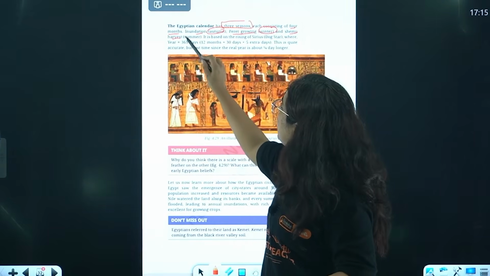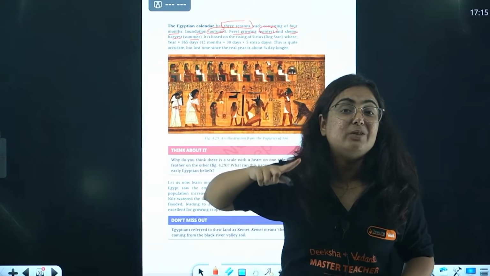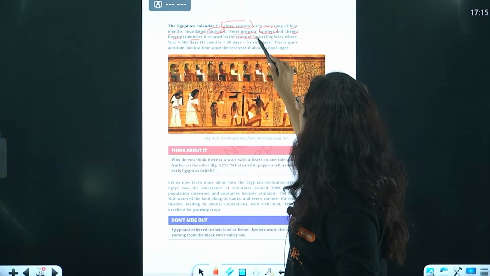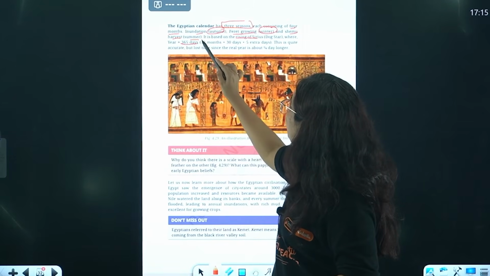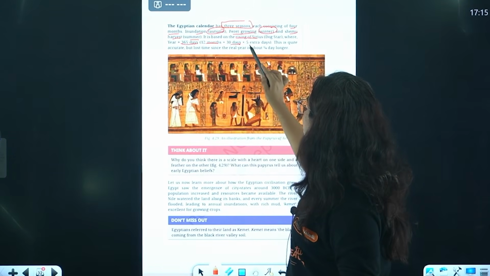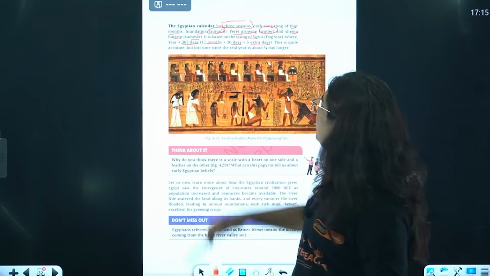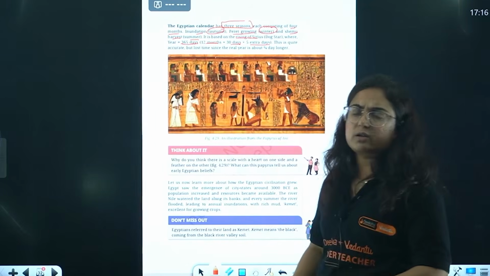Shemu harvest, that is summer. Again, each season is associated with the crop. Getting points? It is based on the rising of Sirius, the dog star, where the year has 365 days, 12 months of 30 days plus 5 days extra. This is quite accurate to what we follow today. However, it is just a quarter, 4 days extra.